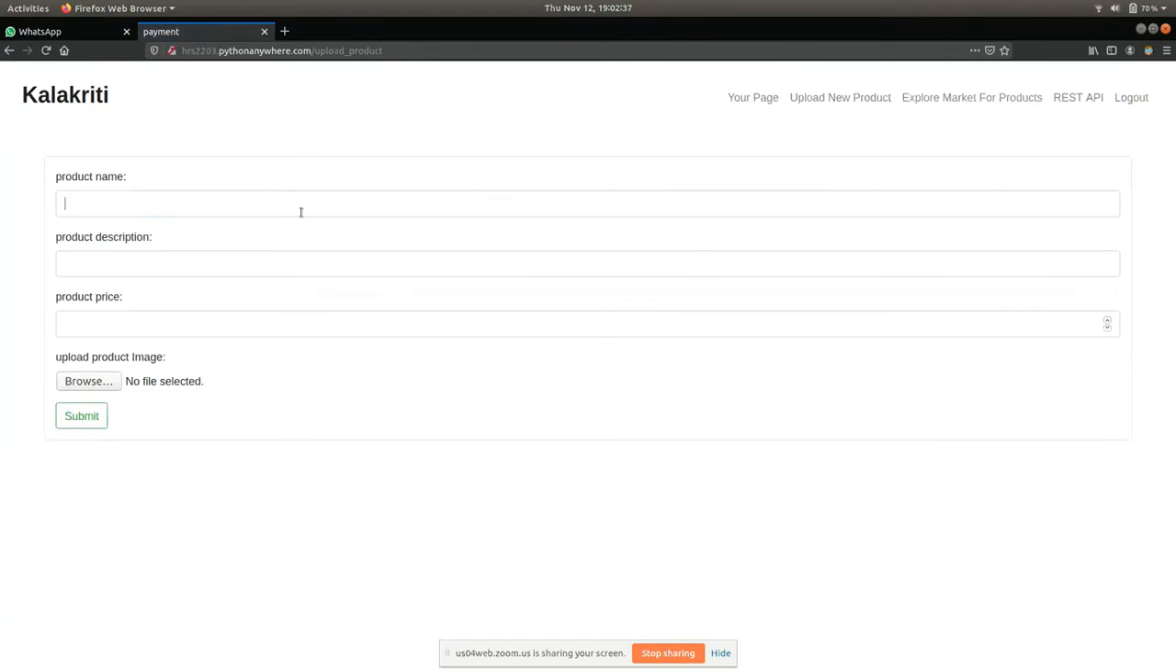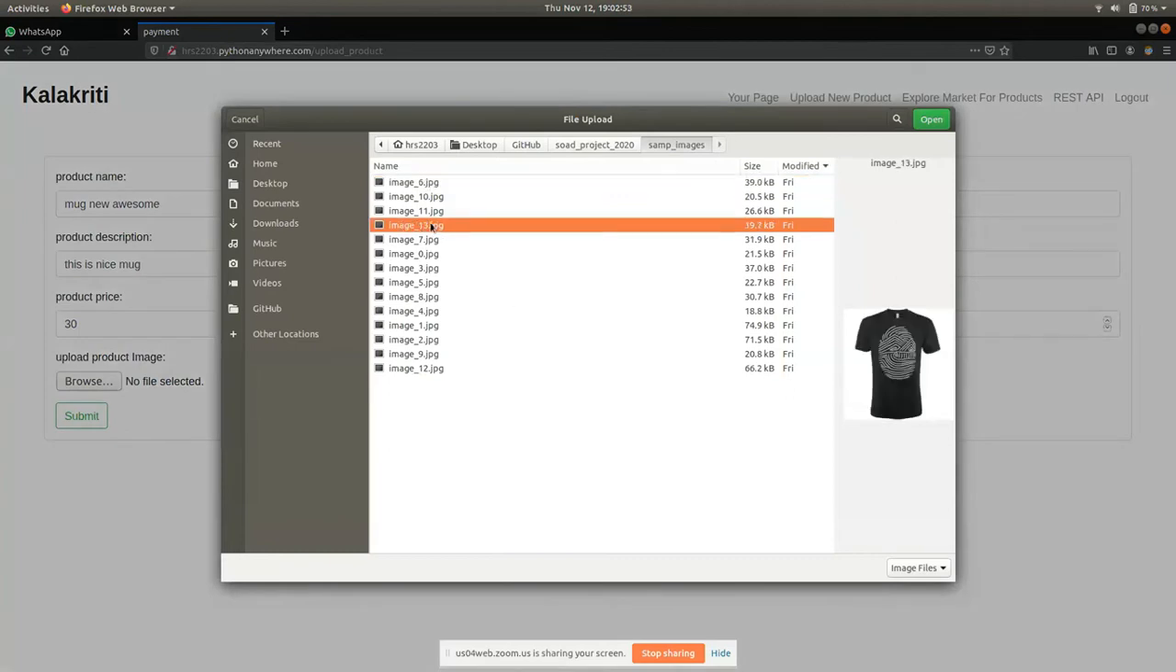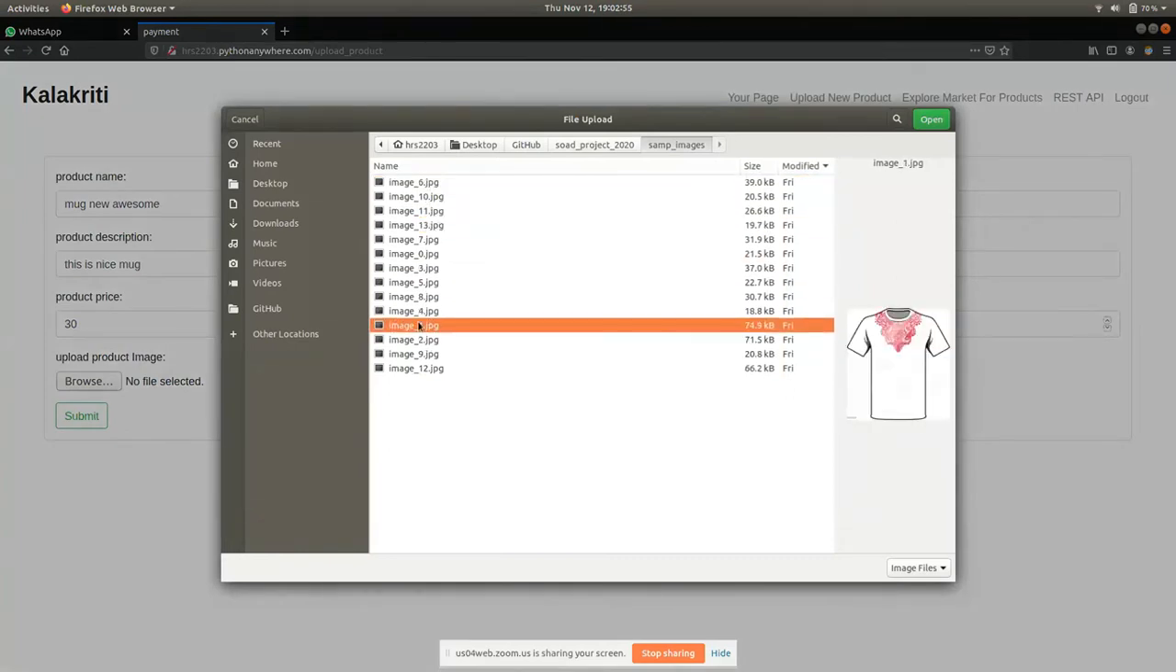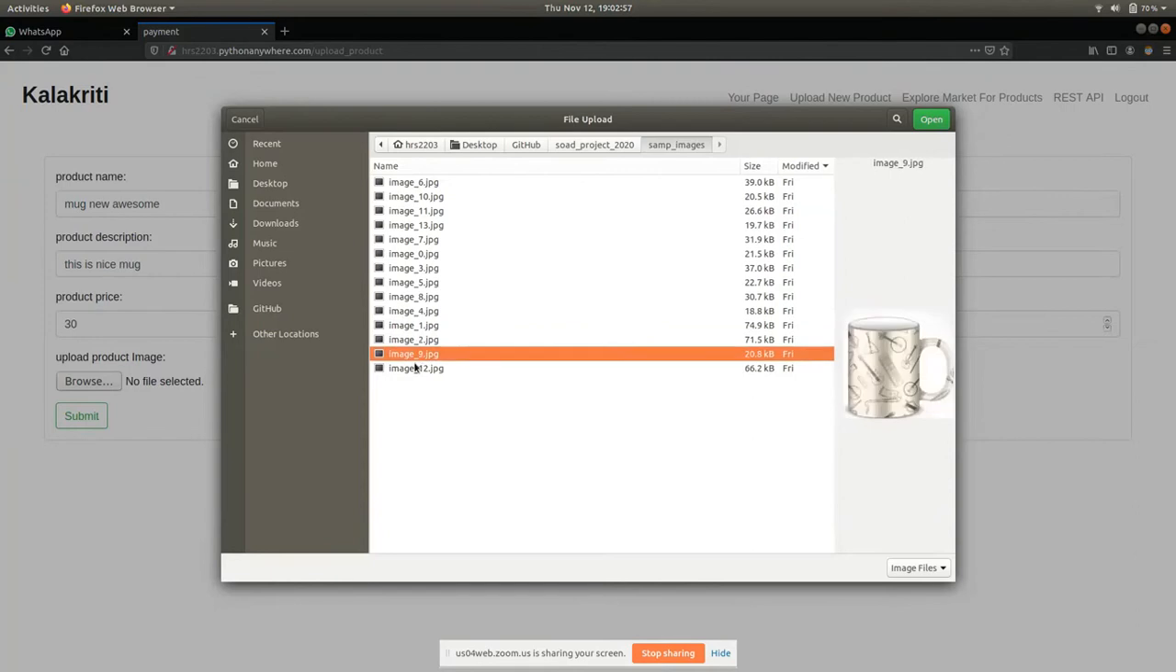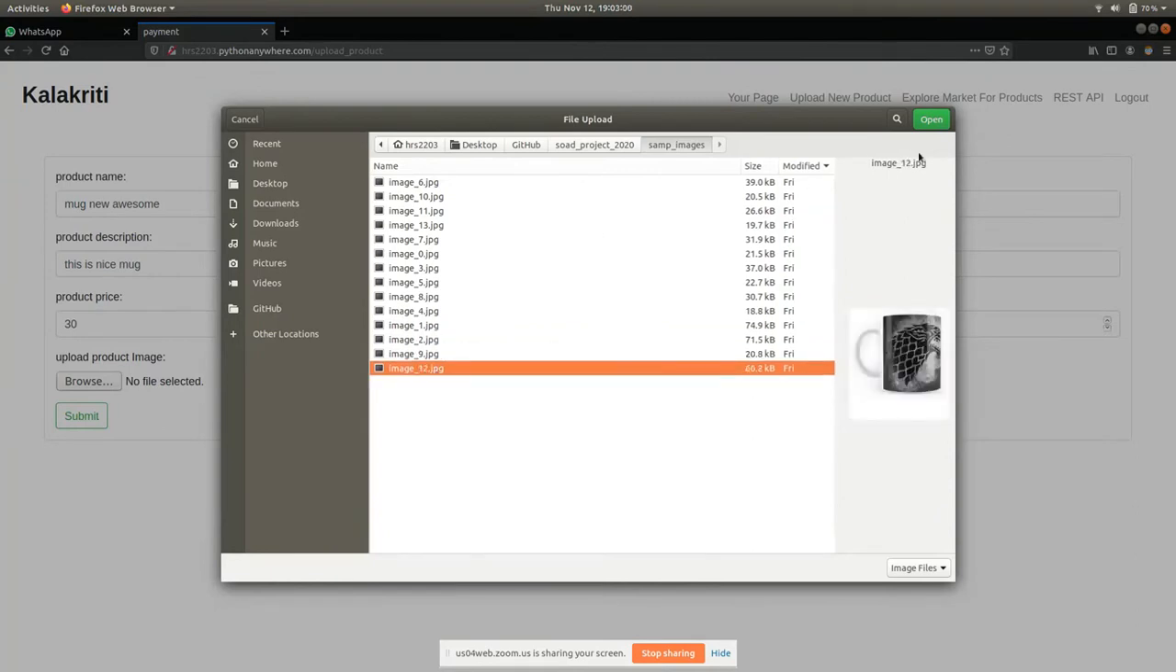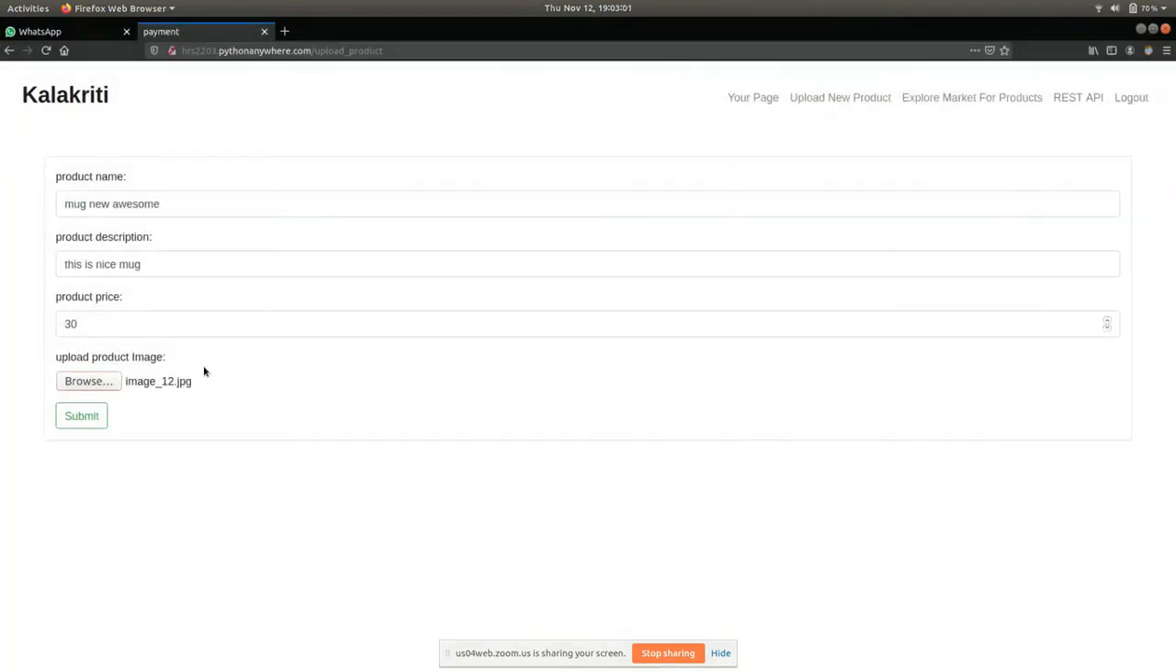This page appears. I can give a product name, say mug new awesome, and the description, this is a nice mug, and let's say I want to sell it for 30 rupees. I want to select the mug image. The mug has been selected, and submit.